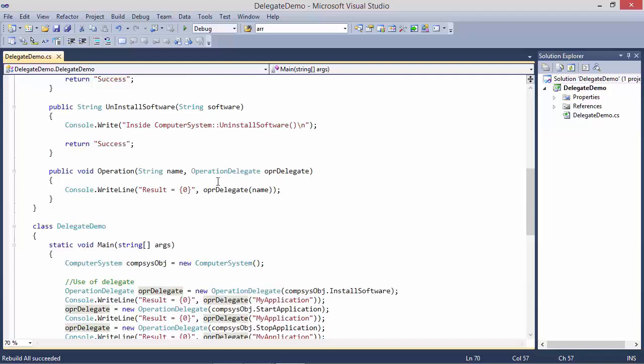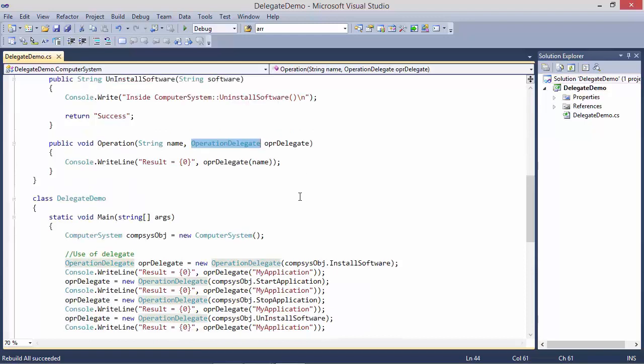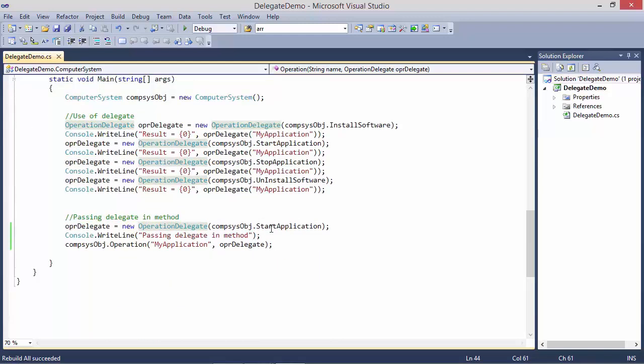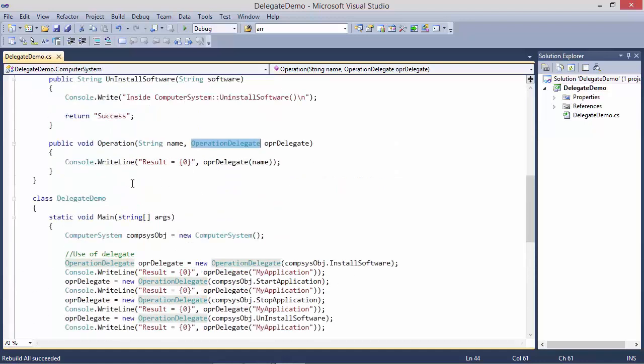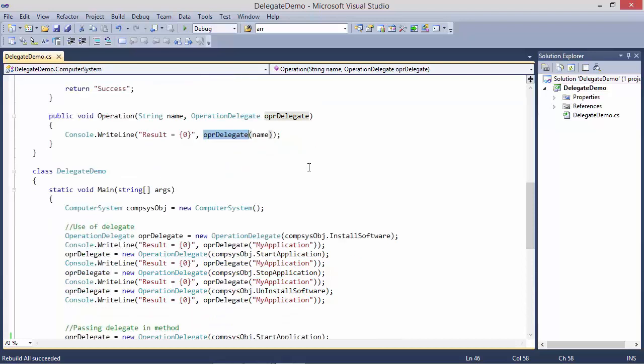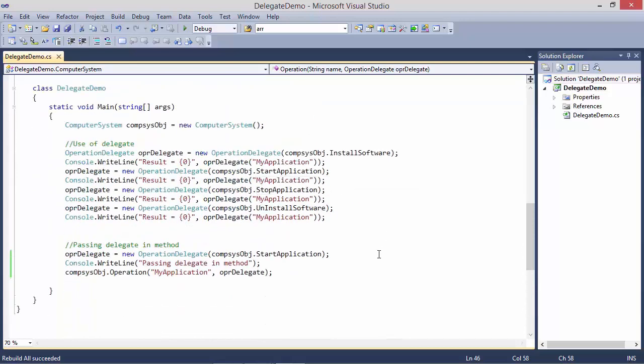So it will come here and we can see second parameter is of type operation delegate. So the delegate instance which is passed here is received here, and then we are using OPR delegate for invoking the method, and here OPR delegate has encapsulated the method start application.